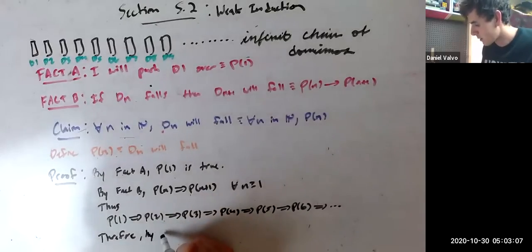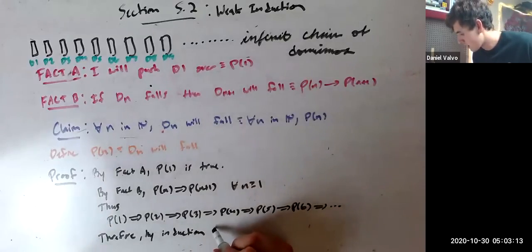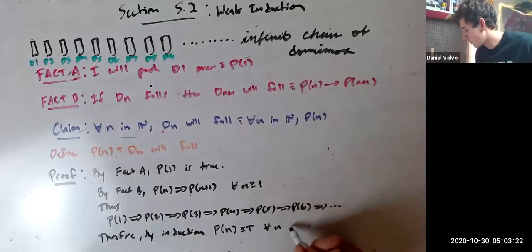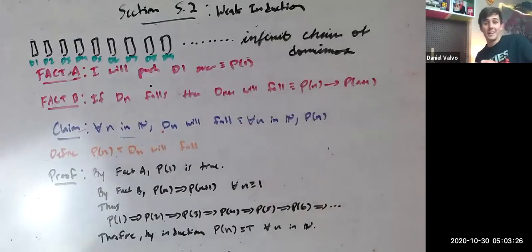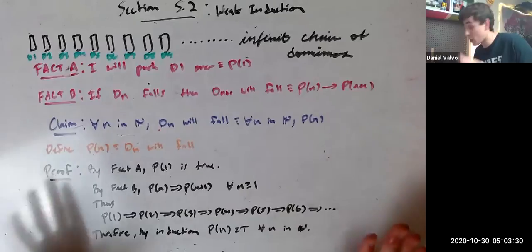Therefore, by induction, P of n is true for all n in natural numbers. Here's the point. This proof is different.